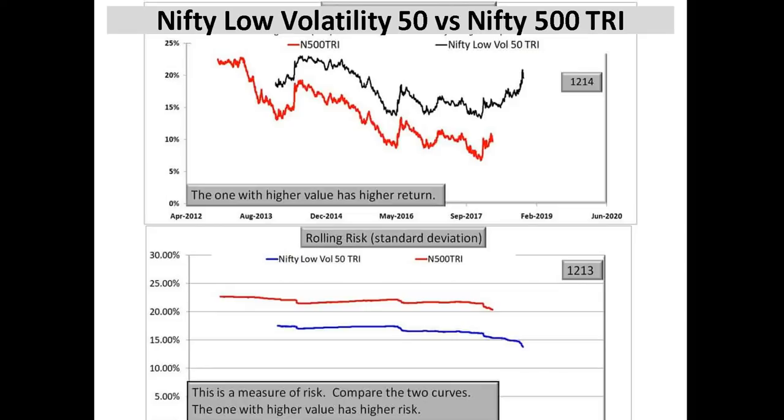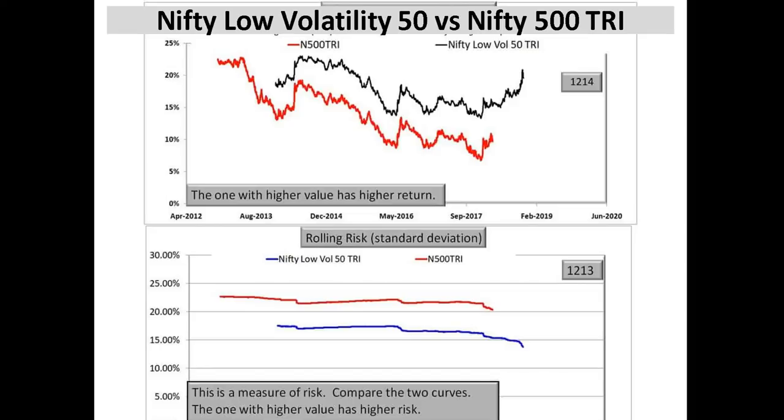What you see is the 10-year rolling returns of the Nifty 500 TRI and the Nifty low volatility 50 TRI. There are about 1,200 data points in the Nifty low volatility 50 black curve, and the red curve, the Nifty 500, has slightly more than that. You can see that consistently the low volatility 50 has got higher returns than the Nifty 500.